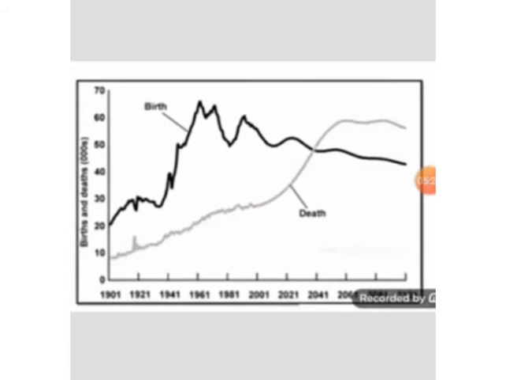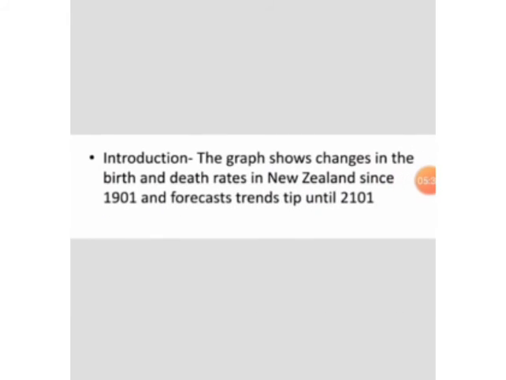Here it is showing you the graph. By seeing the graph, you can take the introduction that the graph shows changes in the birth and death rates in New Zealand since 1901 and forecast trends until 2101. After that we will come to the body part.